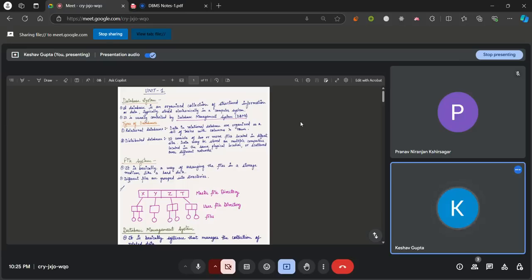Some files can be related to one project, but others can be related to another project. So we store them in different folders, right? These folders are nothing but a file system, a format to store our files. The folders in which we store our files are also known as directories. So we store the files in different directories or different folders. We can also say that different files are grouped into different directories.